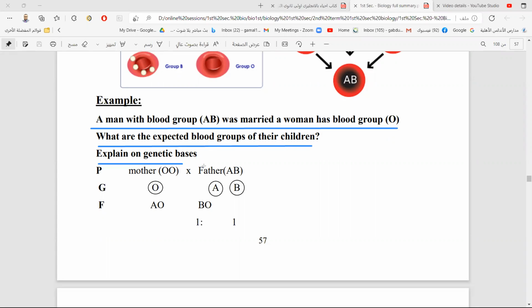Explain on a genetic basis this inheritance.